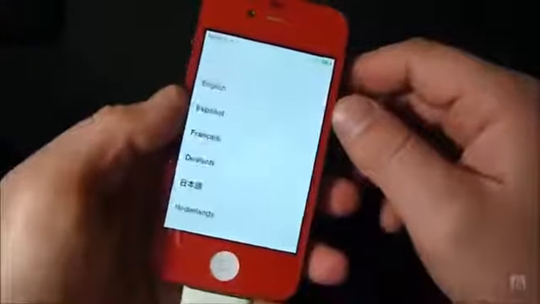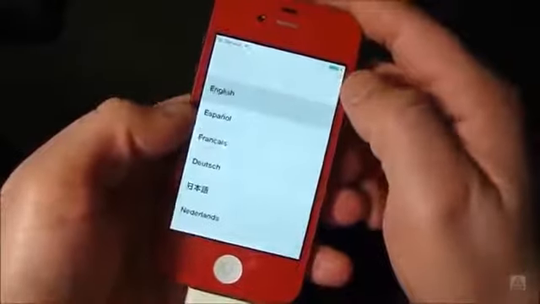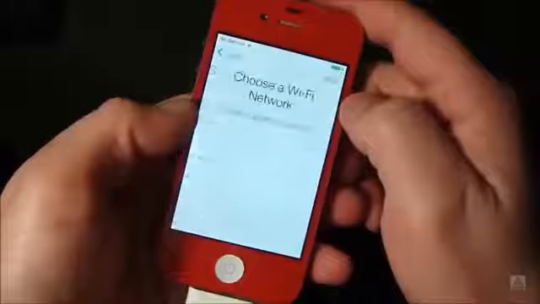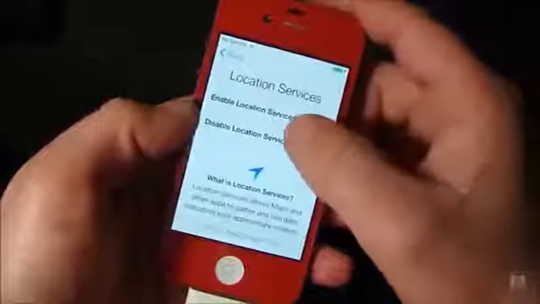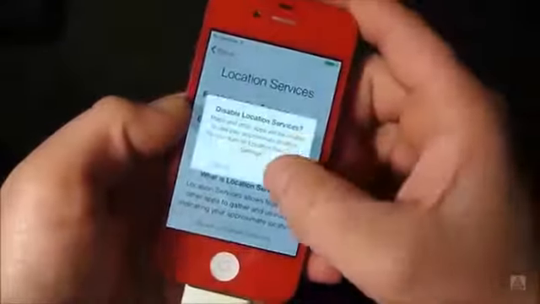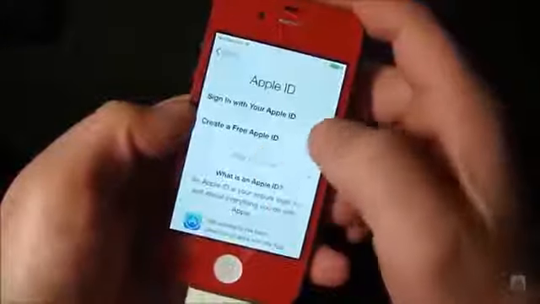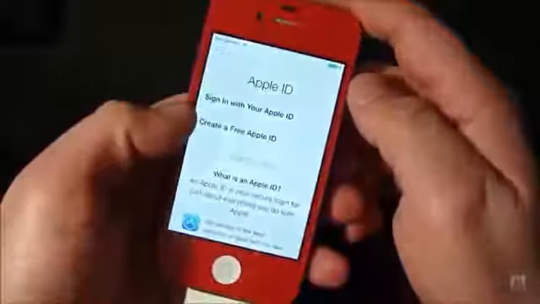Once your device turns back on, you can slide to unlock and begin the activation process by choosing your language, your region, choose your Wi-Fi network, which my password is already on, and as you can see right there, it bypassed the Apple ID activation, and I'm going to skip it right here, and it skipped it just like that.